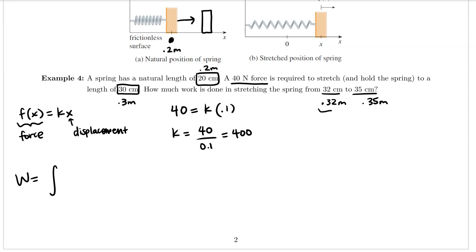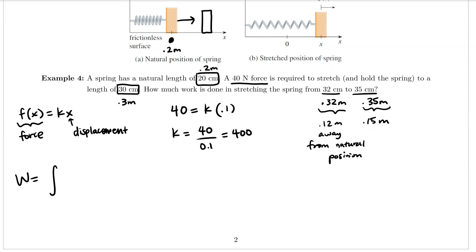And so we want to think about these distances away from 0.2, because 0.2 is our natural position. So this is 0.12 meters away from natural position, and this is 0.15 meters away from the natural position.